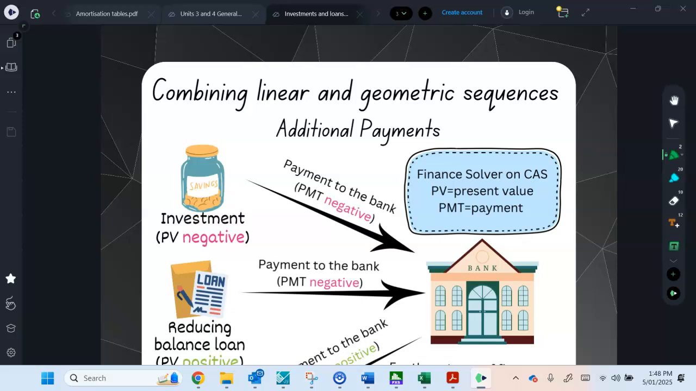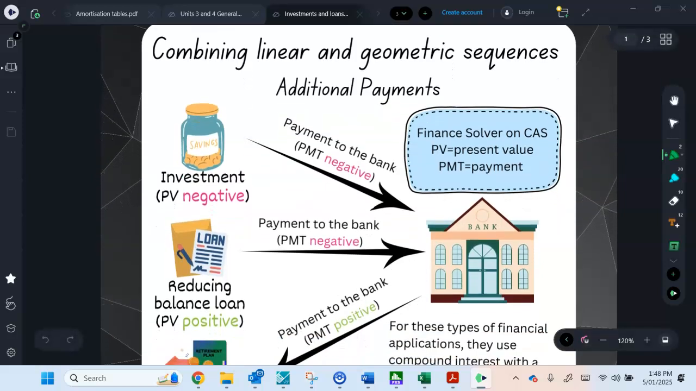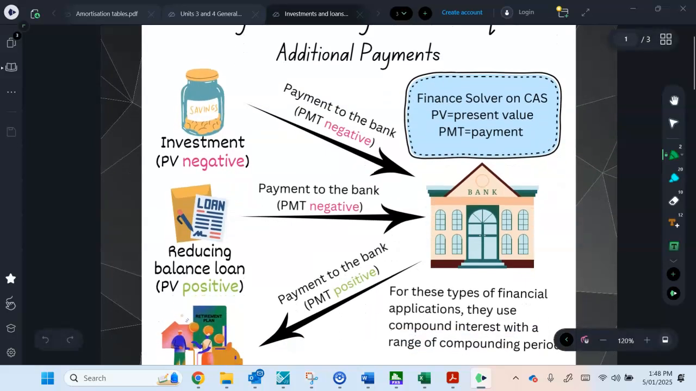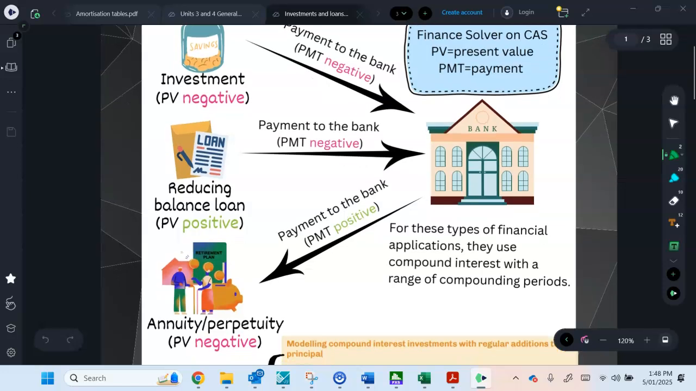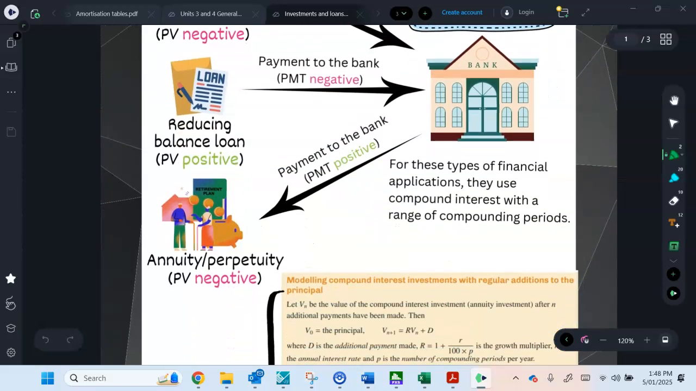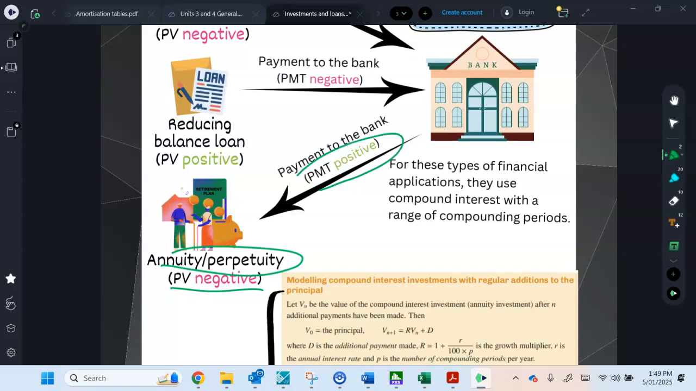with annuities. So in a previous video we've covered investments where you've got compound interest and reducing balance loans, which are also compound interest. But then we've also got annuities and perpetuities. So an annuity is kind of like a special type of investment. You do give money to the bank. That's why your present value is negative, but you then get repayments back from the bank.